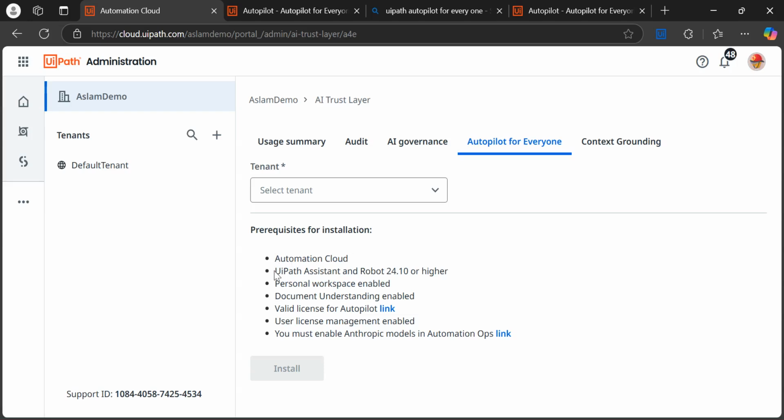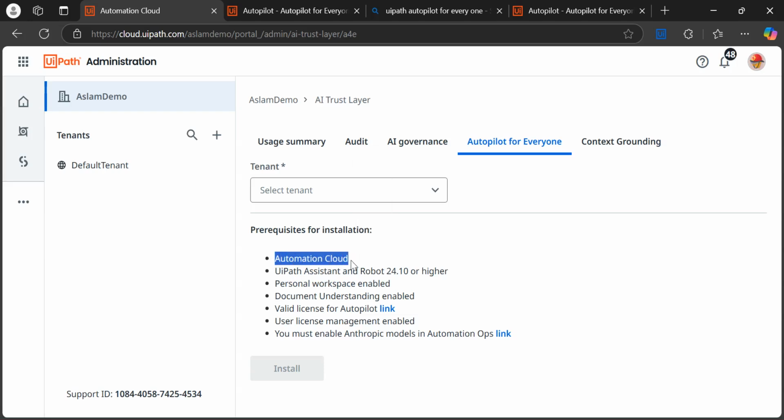So first thing, you require Automation Cloud, right? It looks like it is only available at the cloud level, not on premises. But just correct me if it is also available for on premises or not. It looks like it is only for cloud, but I'm not sure about on premises.